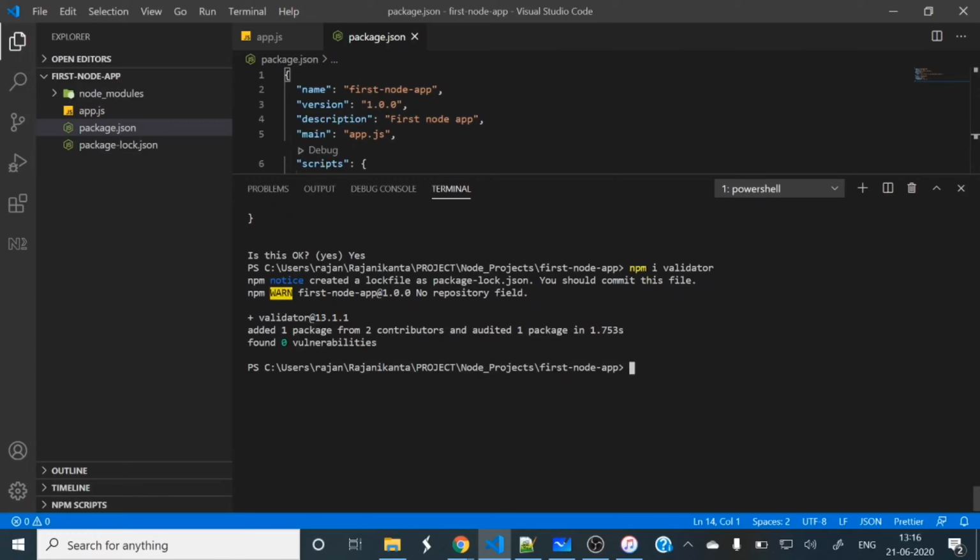So you can see it got installed. And here you can see two things got generated. One is node_modules, and another is package-lock.json.